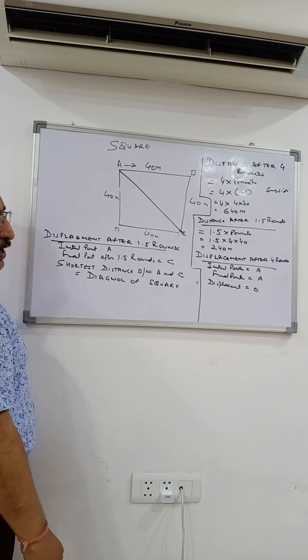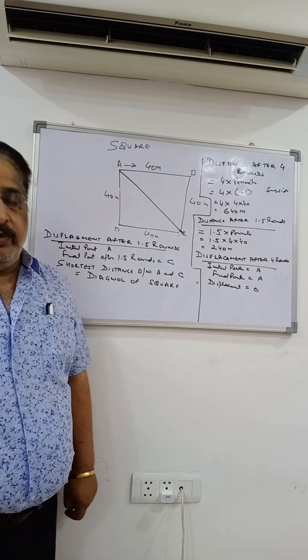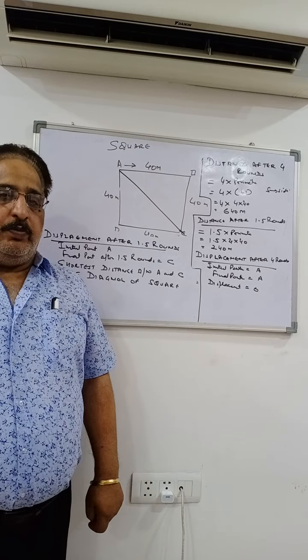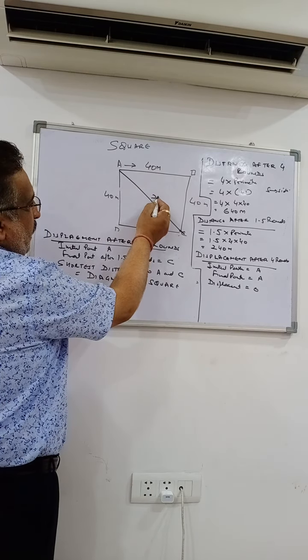How do you calculate the diagonal? You might have done the Pythagoras theorem: hypotenuse square is equal to base square plus height square. So let the displacement be x.